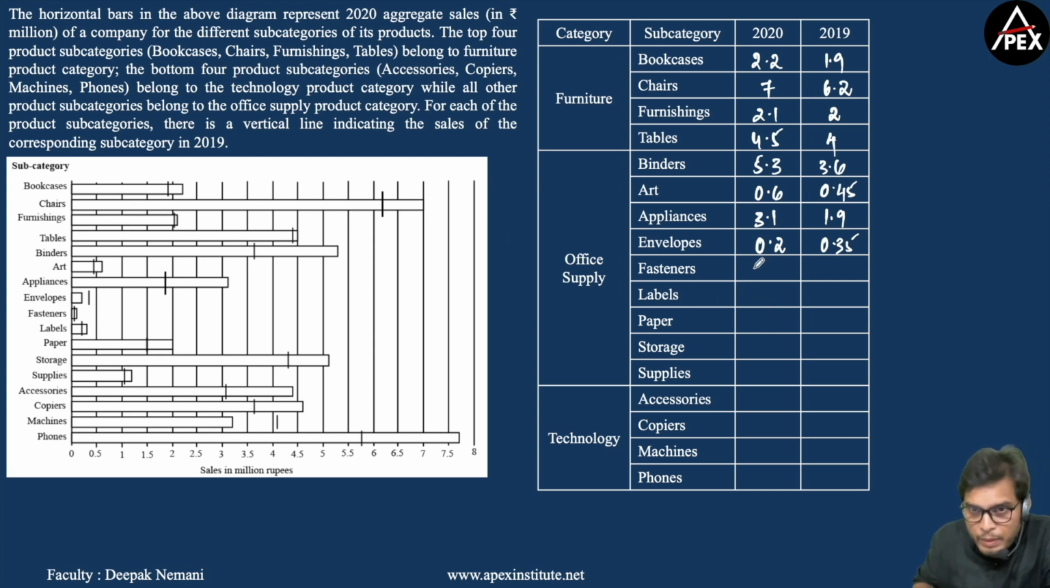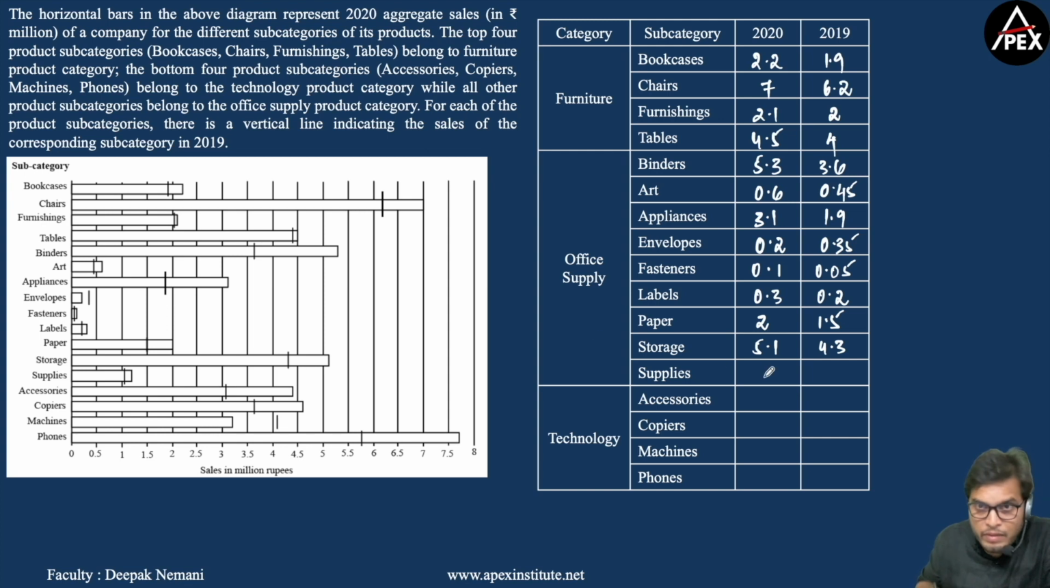Now fasteners, let me consider this as 0.1 because it's very close to 0, and let me consider this as 0.05. Now labels, this is close to 0.5, so let me consider this as 0.3, and in 2019 0.2. Now coming to paper, it's exactly 2 million in the year 2020 and 1.5 in 2019. Now storage, just above 5, so let me consider this as 5.1, and this is after 4, close to 4.5. Let me consider this as 4.3.